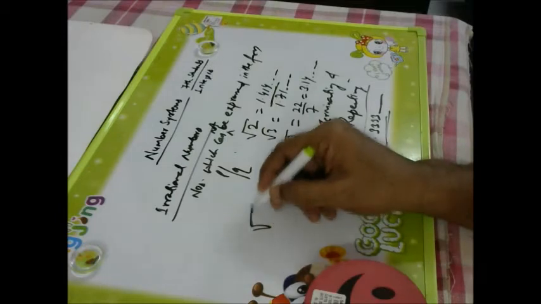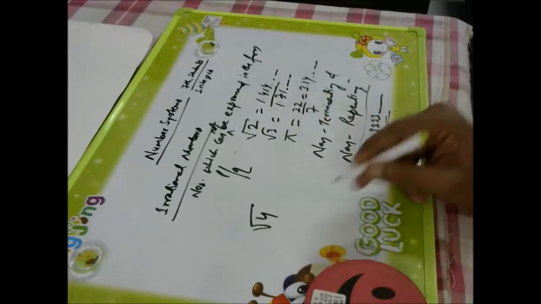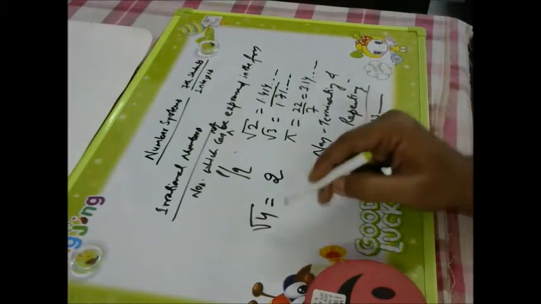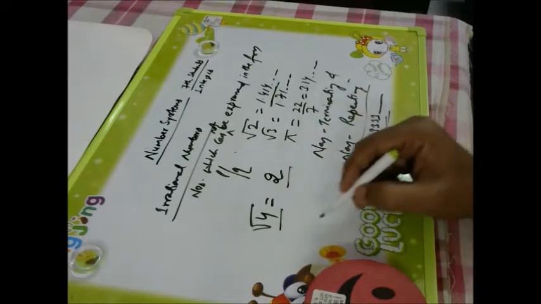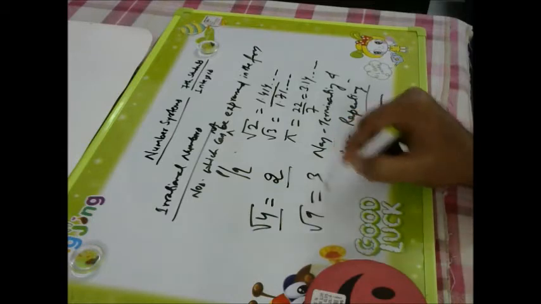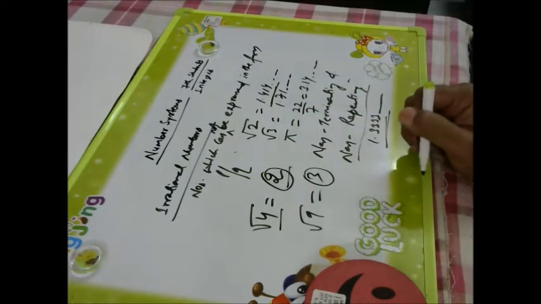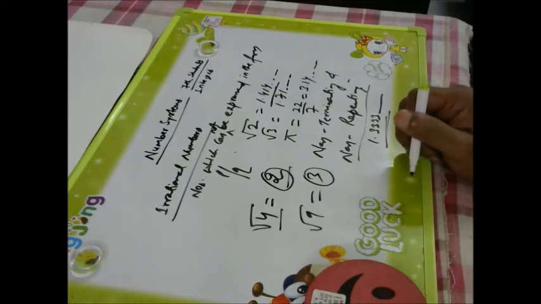But if somebody says root 4, it is not an irrational number. Why? Because root 4 is equal to 2. When we take the square root of 4, it gives you 2. Root 9 gives you 3. And these are natural numbers or rational numbers. Okay?